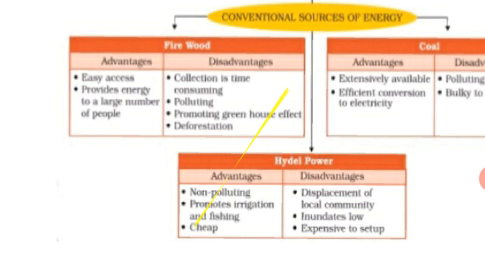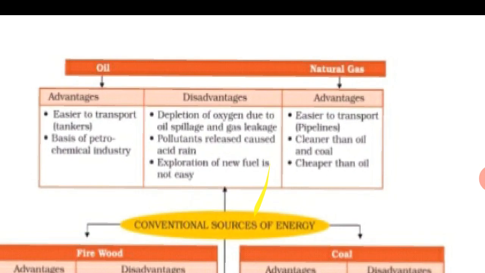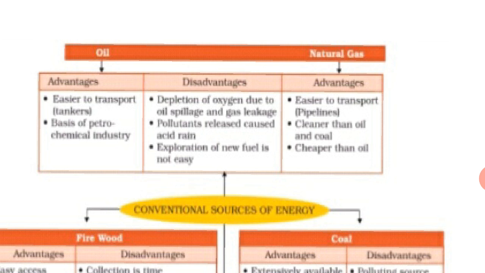Now we will see the advantages and disadvantages of oil and natural gas. Oil is easier to transport, and it is the basis of the petrochemical industry. The disadvantages are depletion of oxygen due to oil spillage and gas leakage, pollutants that cause acid rain, and exploration of new fuel is not easy.